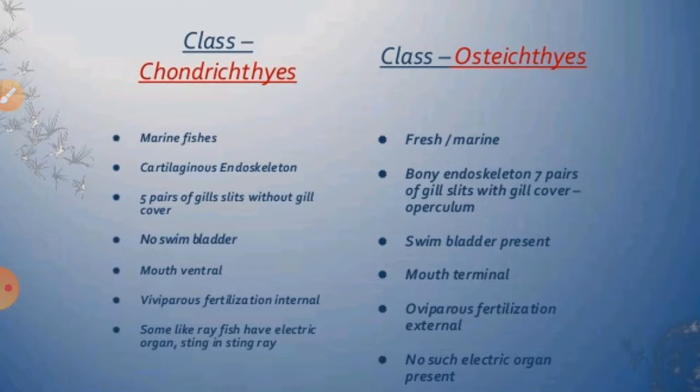And if we talk about their gill slits, there are 5 pairs of gill slits, and the operculum is absent, meaning they do not have a cover over their gills. Similarly, the heart is two chambered, right, with auricle and ventricle. If we talk more about the structure, the air bladder is absent. Generally fishes which have an air bladder in their body can stay at any place, but these animals should always keep moving or continue to swim to avoid sinking.